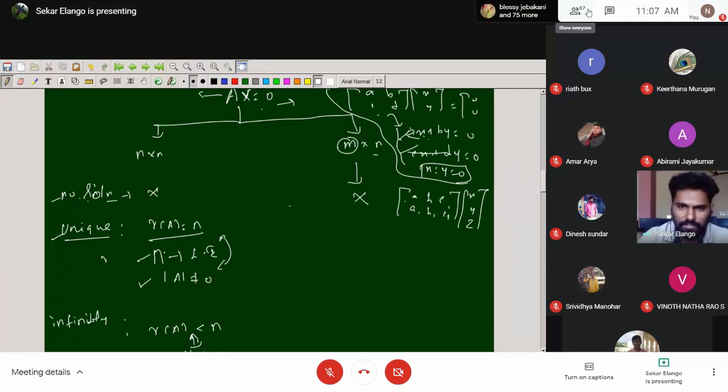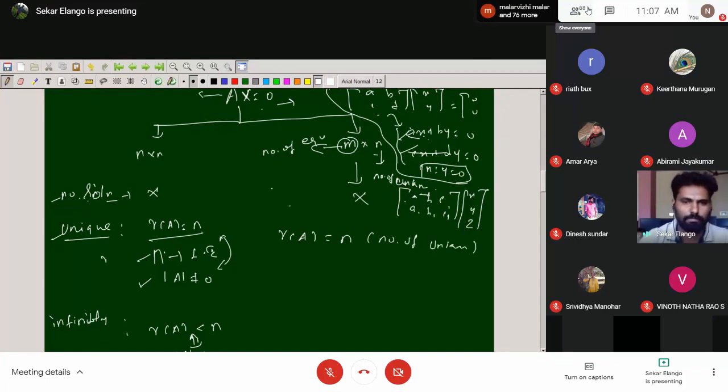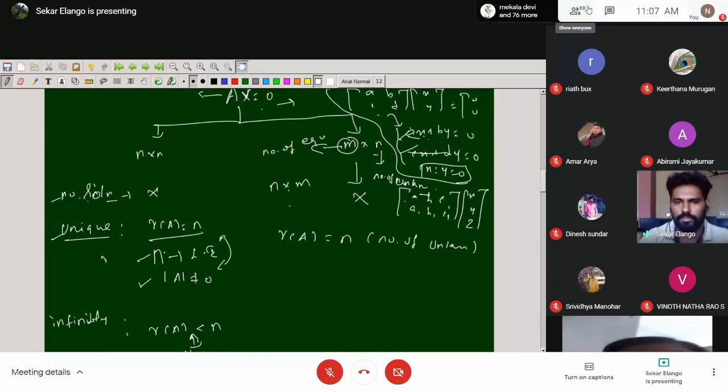One more thing, M is for the rows, and the number of equations also is referenced by it. M is the number of equations. What is N? N is the number of unknowns. Here, when it comes to the unique solution, rank of A is equal to N, the number of unknowns. In some examinations the notation may differ. This is for rectangular matrices. Some questions may come from N cross M also, where N is the number of equations and M is the number of unknowns. So do not confuse the notations.